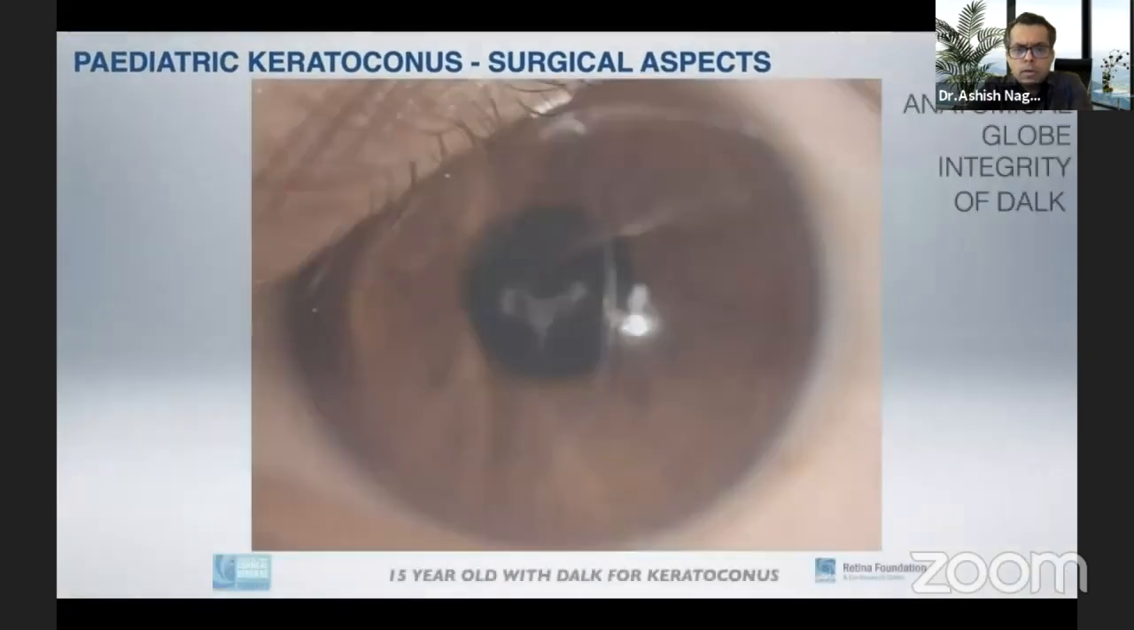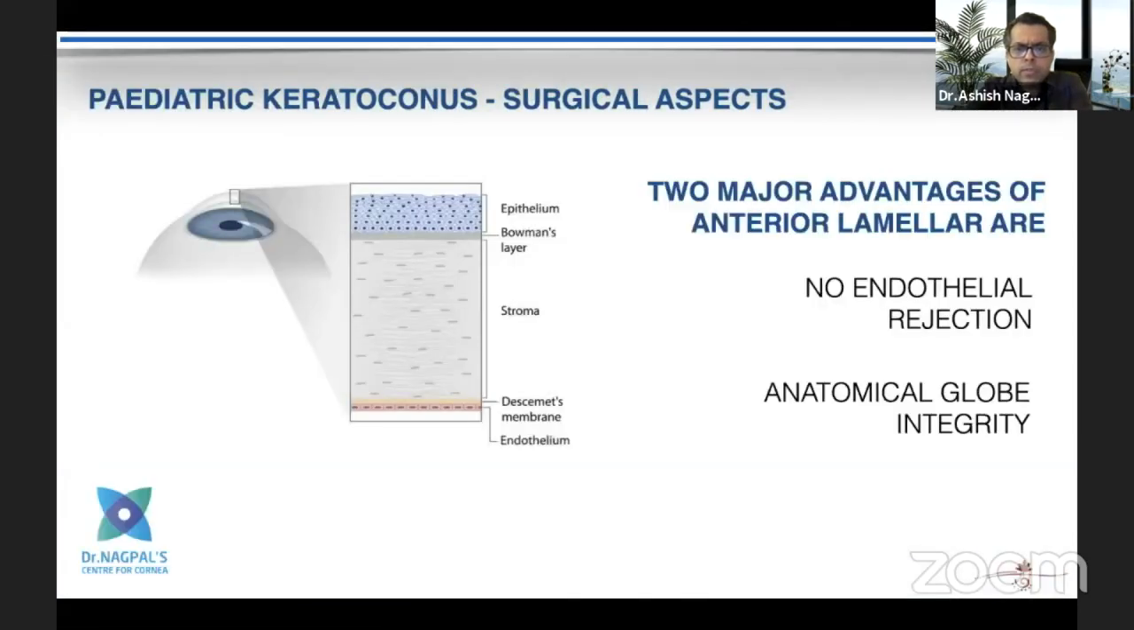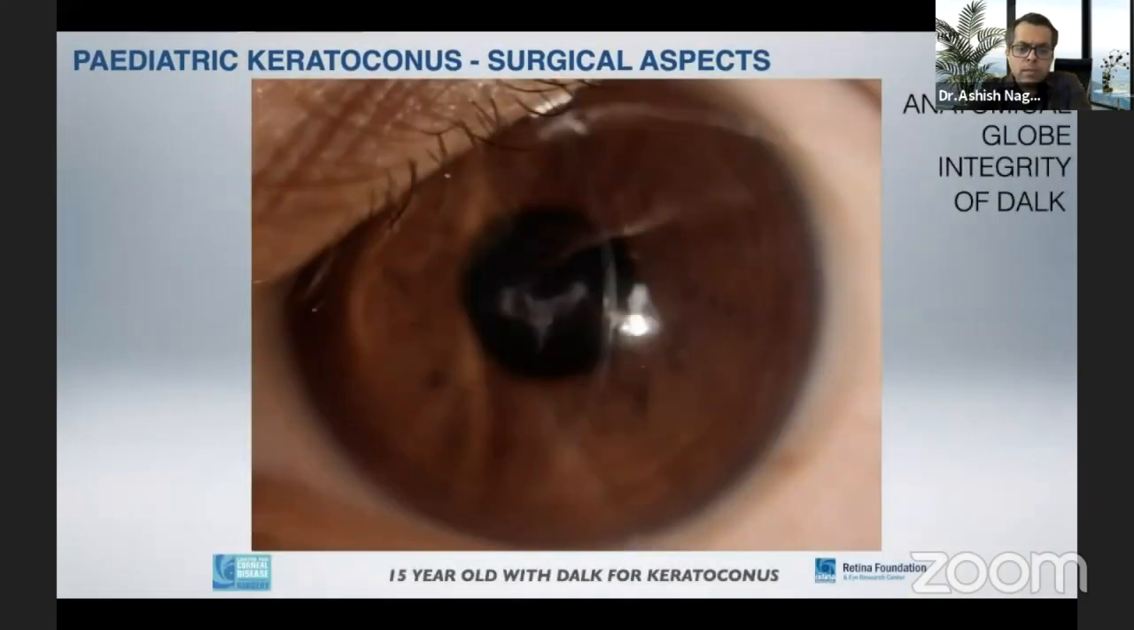We already have an idea about the two major advantages of anterior lamellar keratoplasty. We know that there is no risk of endothelial rejection. And the second important thing is that we are preserving the anatomical integrity of the eyeball, which is very important because these children are being grafted at a young age. Just as an example, this was a young 15-year-old boy whom we had operated with a DALK for keratoconus. He had been using lenses for many years as well. Finally, we operated on both eyes.